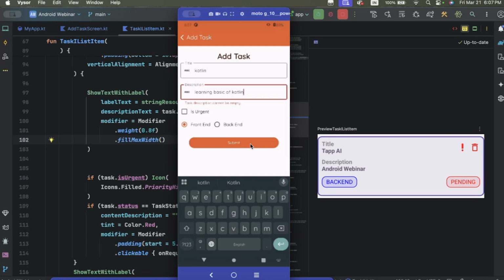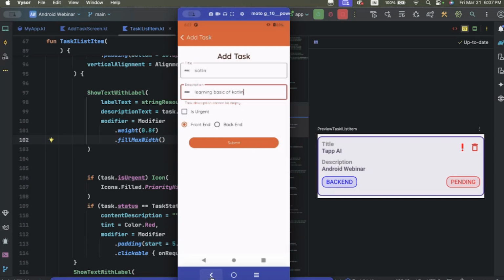Okay, now we add a title and we add a description. Now we can select this checkbox, whether it's urgent or not. And in this case, we unselect this, but in the next task we will check this box. This is another thing. We have radio buttons. We can select either front end or back end. So we select front end and click on submit.